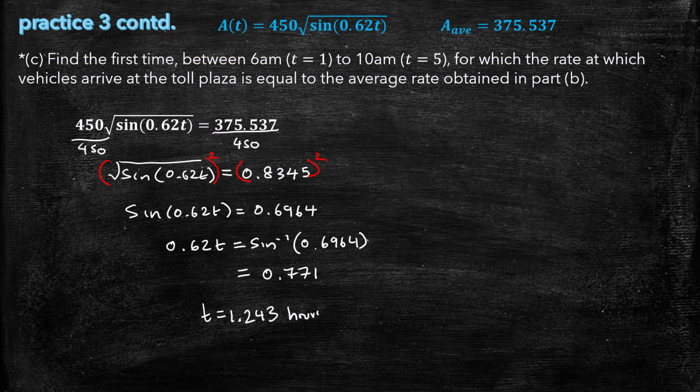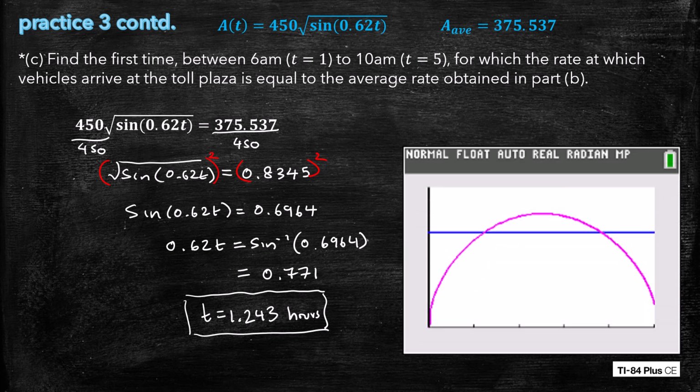Now, luckily they asked for the first time, because we don't have to go and find any other values, because we know that when you're dealing with inverse sine, there are other quadrants in which you can find answers to the same problem. So luckily this is the first time. And let's look at this. Let's look how we would do this in the calculator.